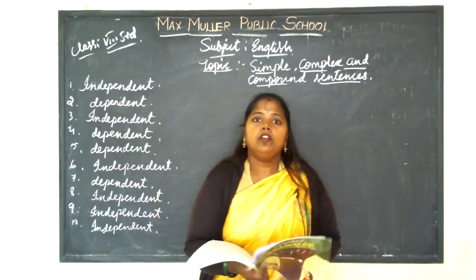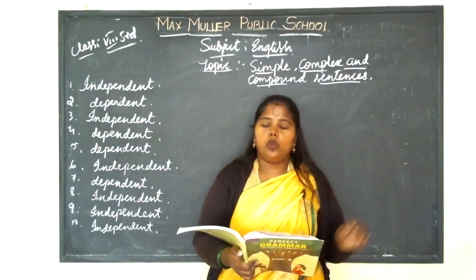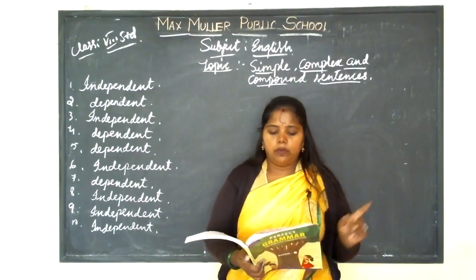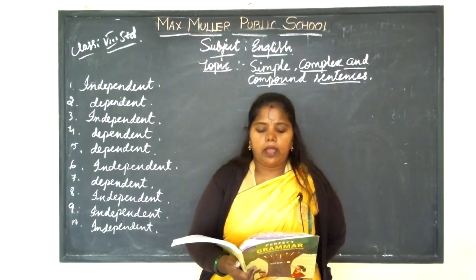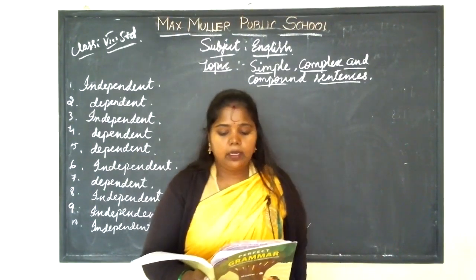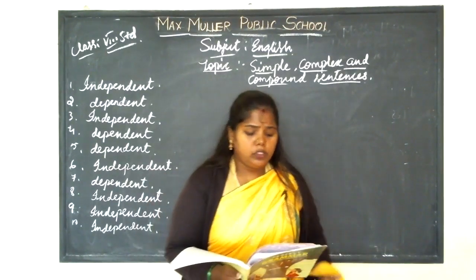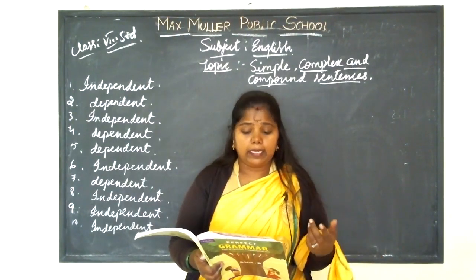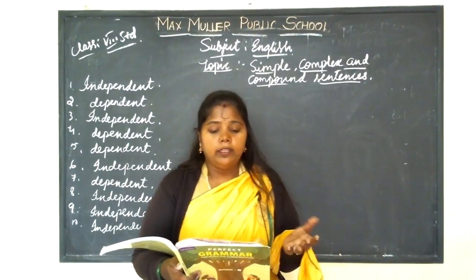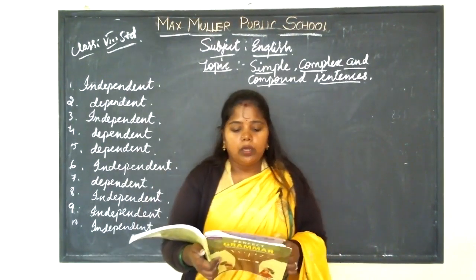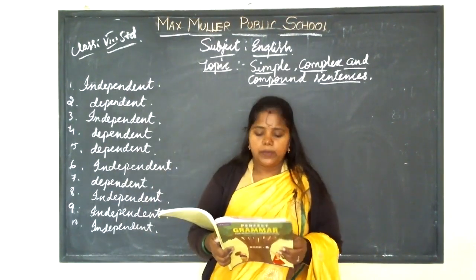You mark for the complex sentence. The fourth one, "When I saw the snake, I was terrified." Here, "when I saw the snake" is the dependent part, and "I was terrified" is the main part, right? So it is also a complex sentence.